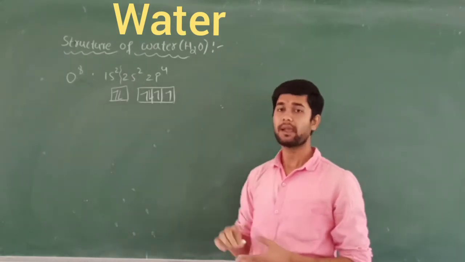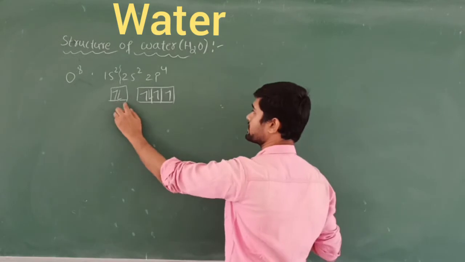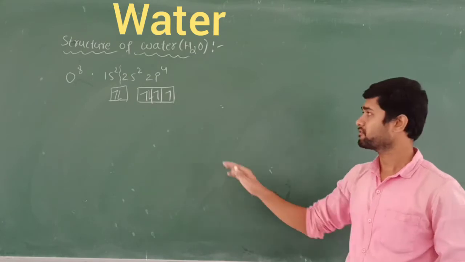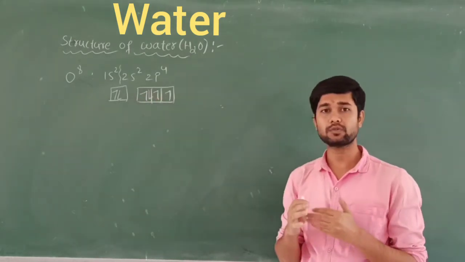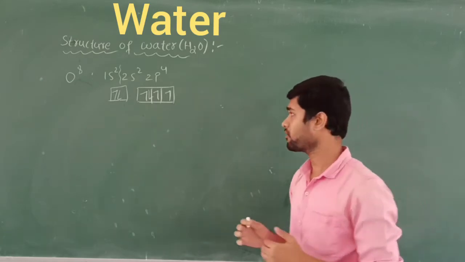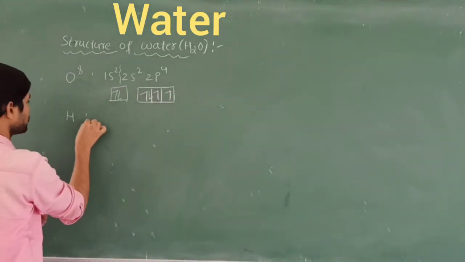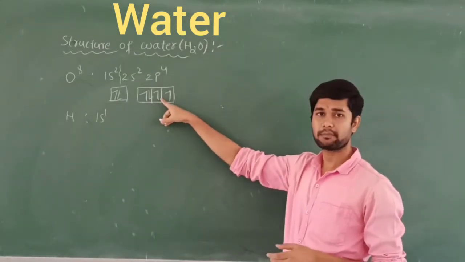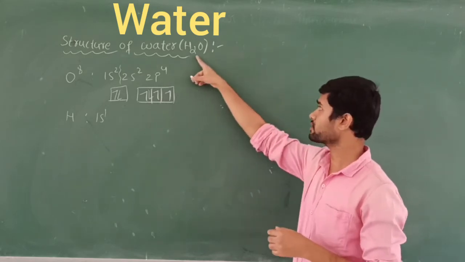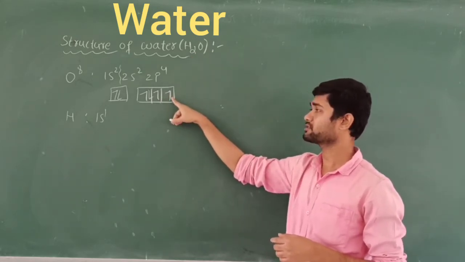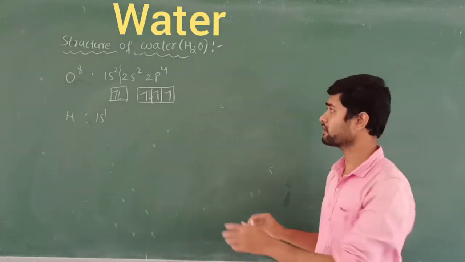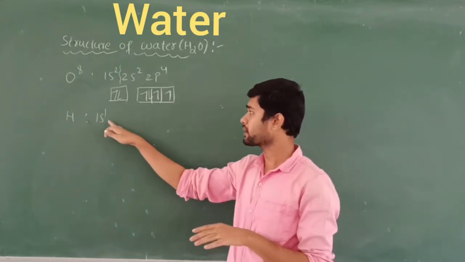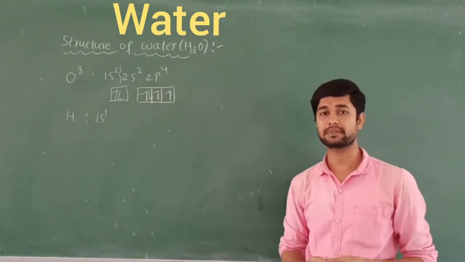Let's start with the oxygen. These contain the paired electrons, and this is for the unpaired electrons. Therefore, the unpaired electrons from the oxygen atom are going to overlap with the 1s orbital of the hydrogen atom, because hydrogen is always 1s1, right? So this 1s1 will come and occupy this one, that becomes a pair, and one more hydrogen, because two hydrogens will be there, so one more electron occupies this position, that becomes the pair here. Therefore, the unpaired electrons from the p orbitals of the oxygen overlap with the 1s1 orbitals of the hydrogen atoms.